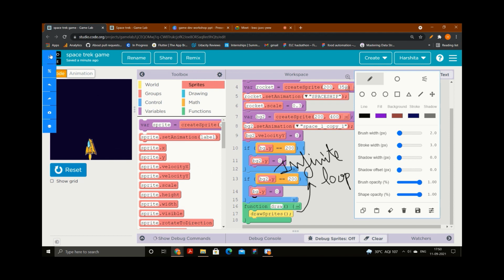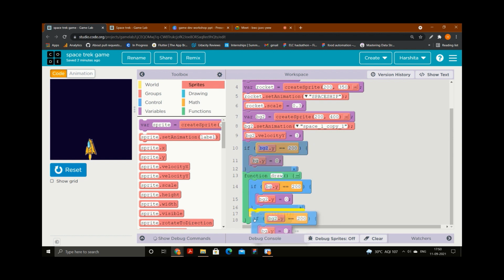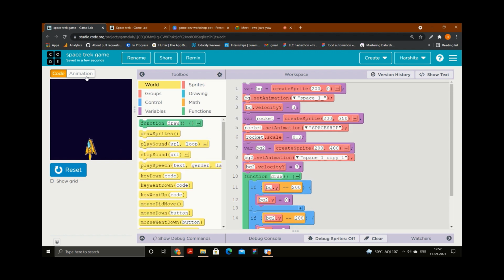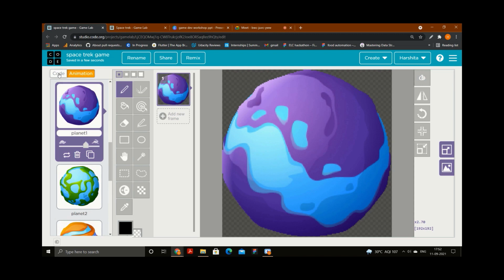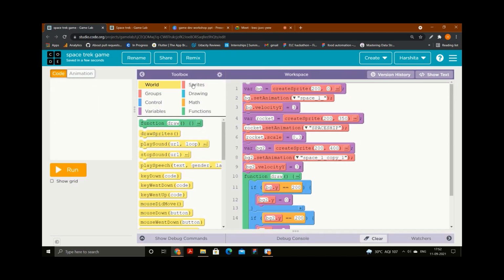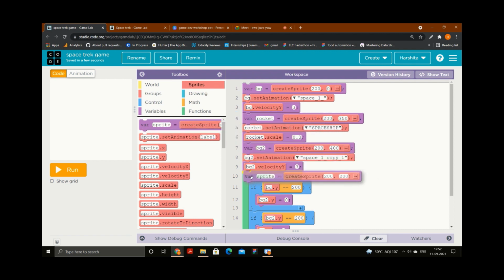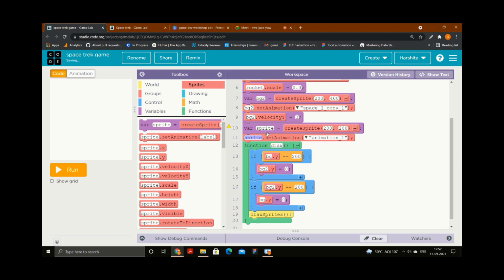So there is a very small part: you just need to take both ifs and put them inside your function draw like this. You can add the rest of the animations as well, it will take some time. So what you can do next is just add the remaining animations quickly. You just need to take a variable here.